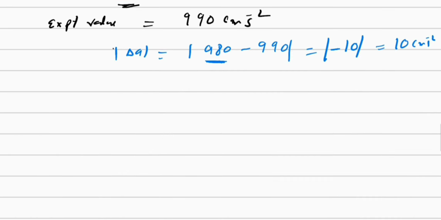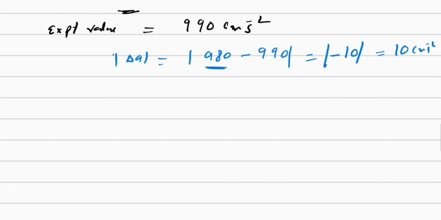Suppose we don't have any other method of knowing the true value, then what do we do? We repeat the experiment a number of times and then we get the arithmetic mean. Now suppose we repeat one experiment a number of times and we get a number of measurement values, and these values are A1, A2, A3 and so on till An.